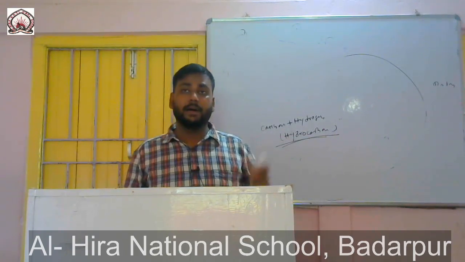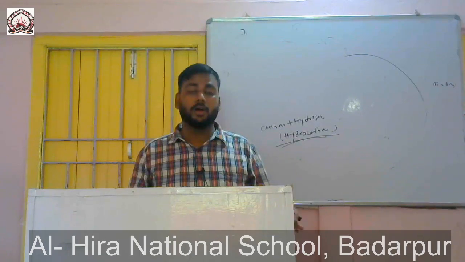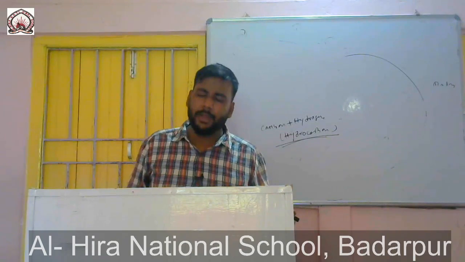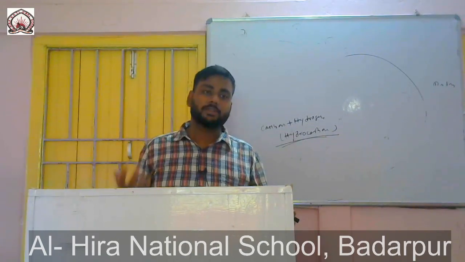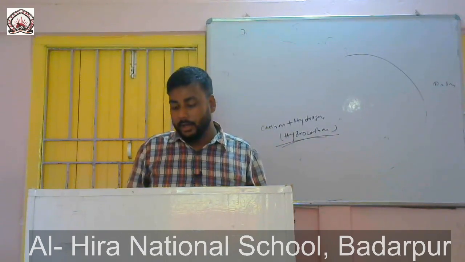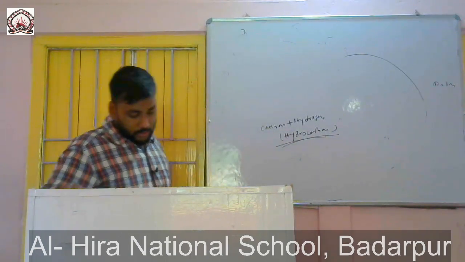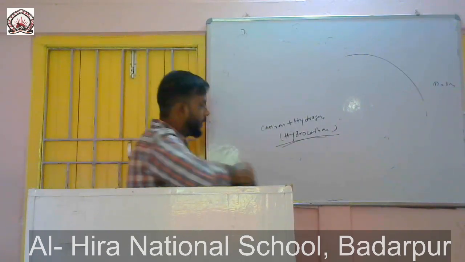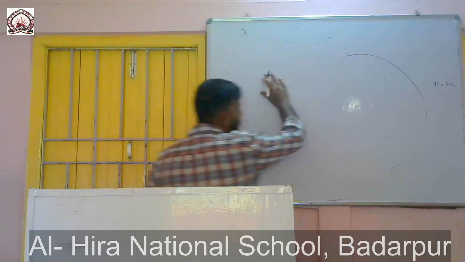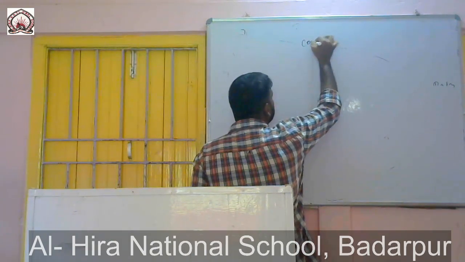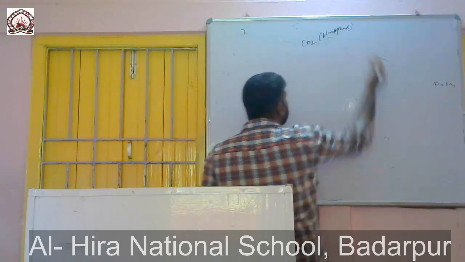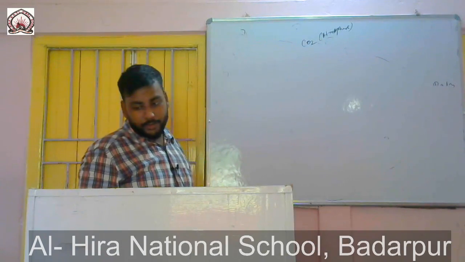Now we see that plants also need carbon dioxide to prepare their food, and from the plants the rest of the living organisms get their supply of food directly or indirectly. Now let us learn the carbon cycle. There is carbon dioxide in the atmosphere.